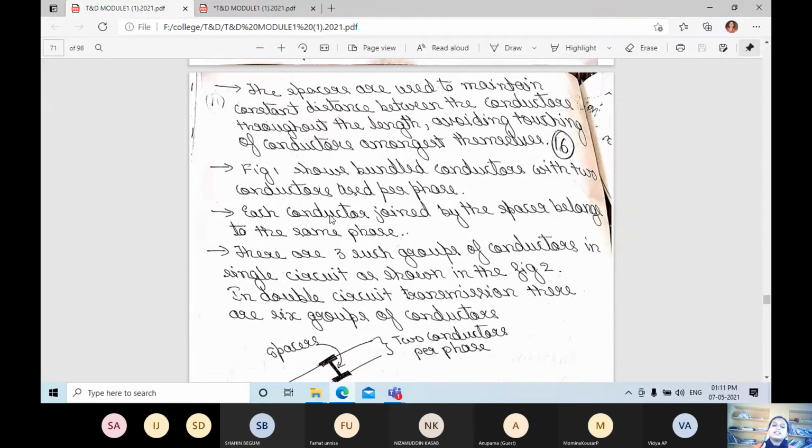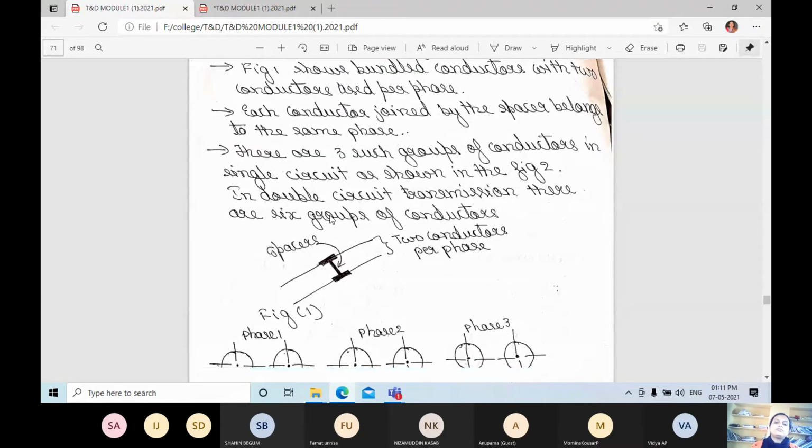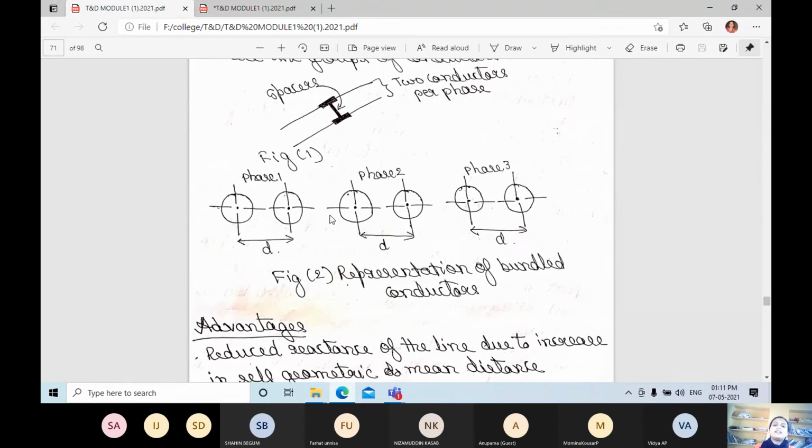That is, for a double circuit, six groups of conductors are used. This is the diagram, a representation of bundled conductors. You can observe here, phase 1 has two conductors, phase 2 has two conductors, and phase 3 has two conductors.